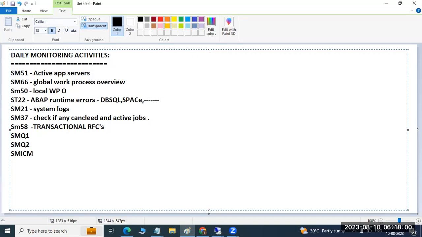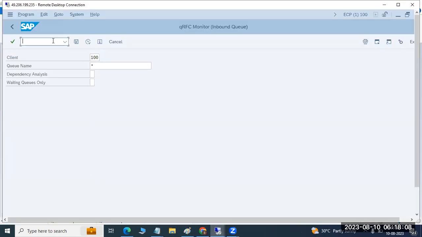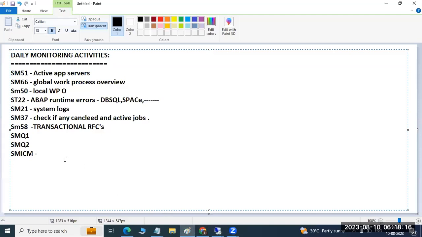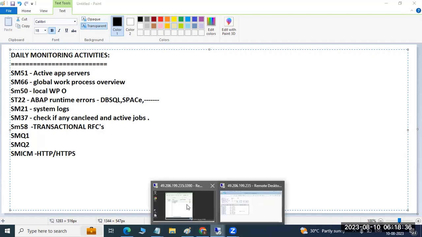SMICM, I think I have not discussed with you. SMICM is one of the transaction codes to check the HTTP and HTTPS services here, whether the ICM is running or not. Why? Because some users will log in with their browsers, not the SAP logon pad. In this case, we should check the ICM status, and the HTTP and HTTPS service status should be active, and there is a port number configured.